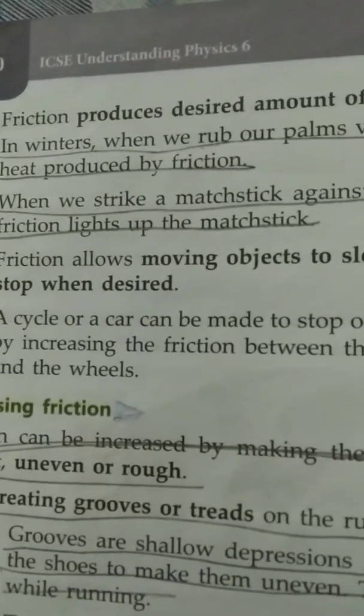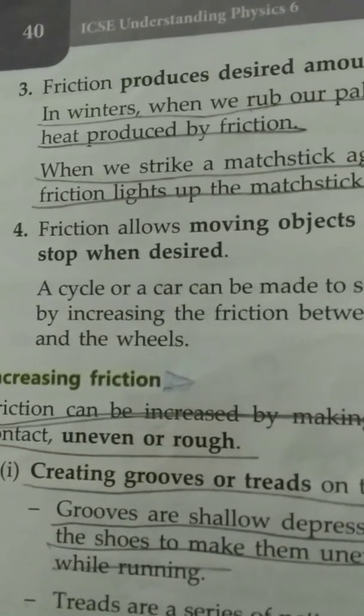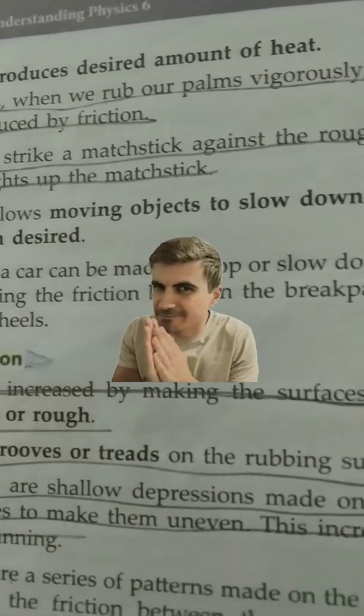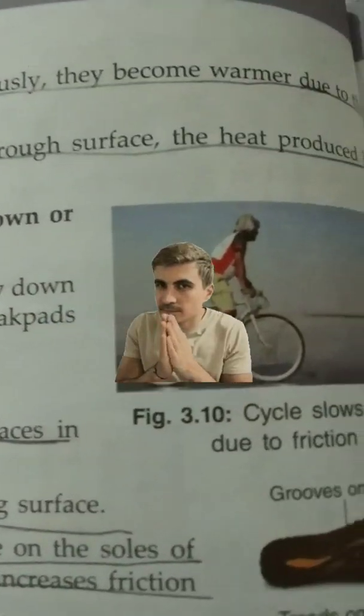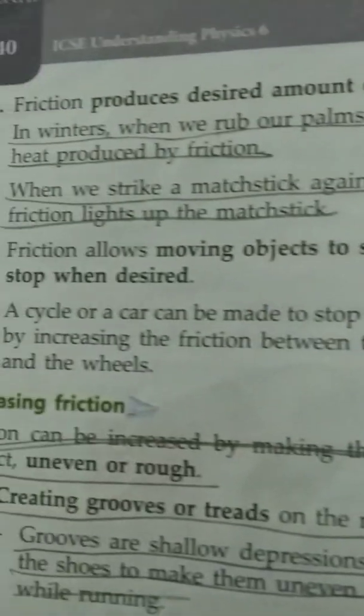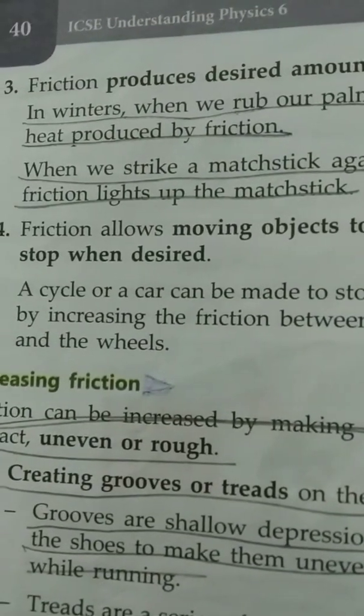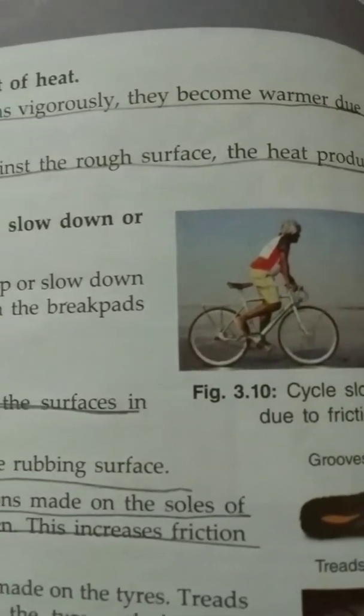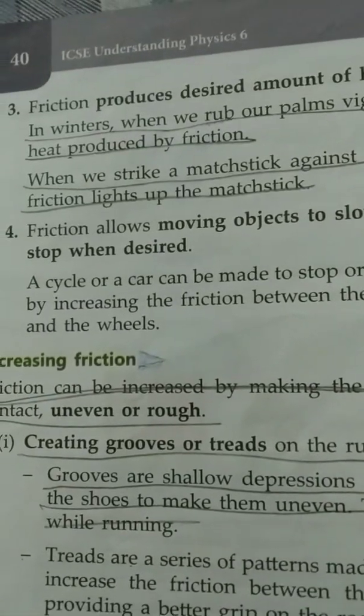Friction produces the desired amount of heat. In winter, when we rub our palms vigorously, they become warmer due to the heat produced by friction. When we strike a matchstick against a rough surface, the heat produced by friction lights up the matchstick.